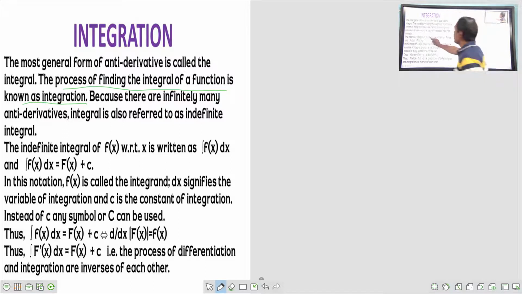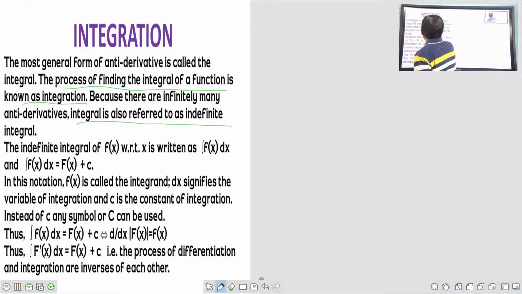Because there are infinitely many antiderivatives, the integral is also referred to as the indefinite integral. You will see here, the indefinite integral of f of x with respect to x is written as integral f of x dx. This is nothing but capital F of x plus c. What is c here? C is called the constant of integration. In this notation, f of x is called the integrand. What is dx? Dx is the variable of integration and c is called the constant of integration.